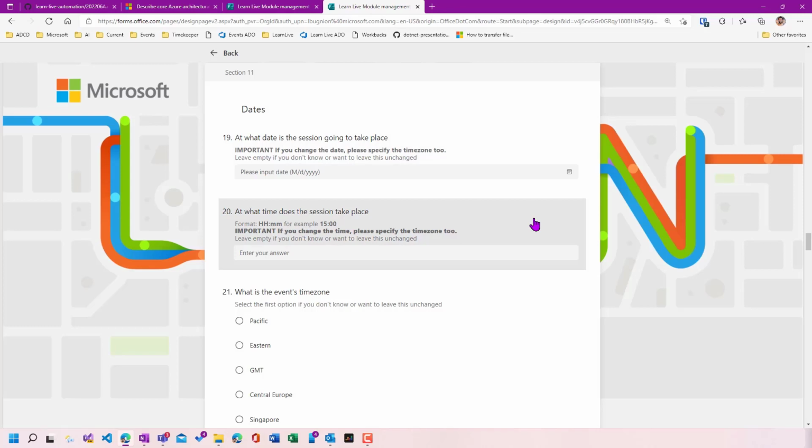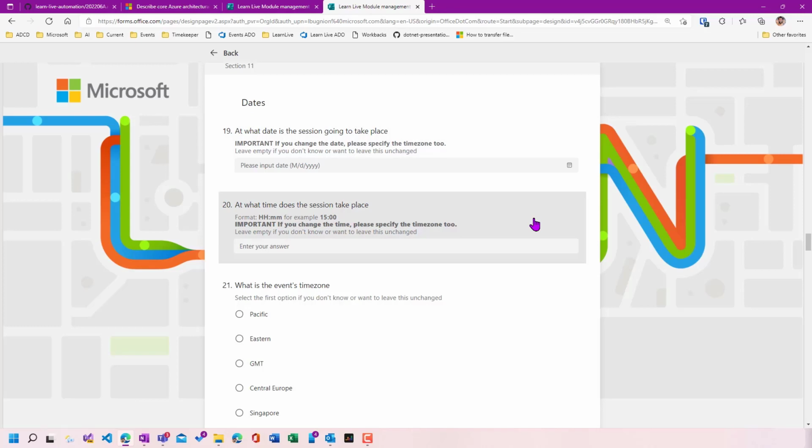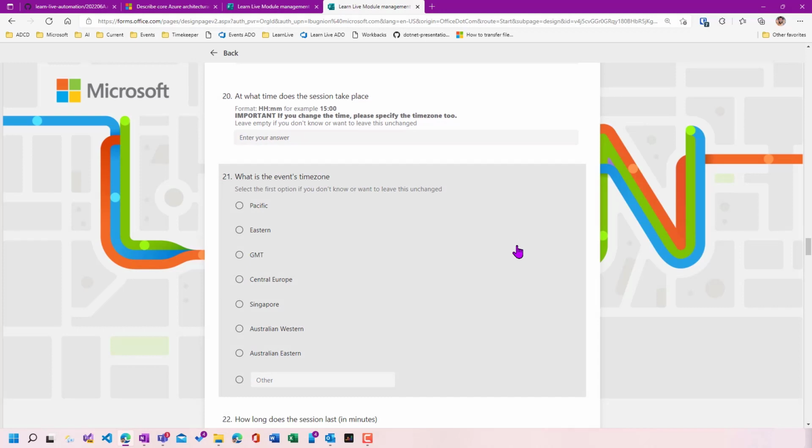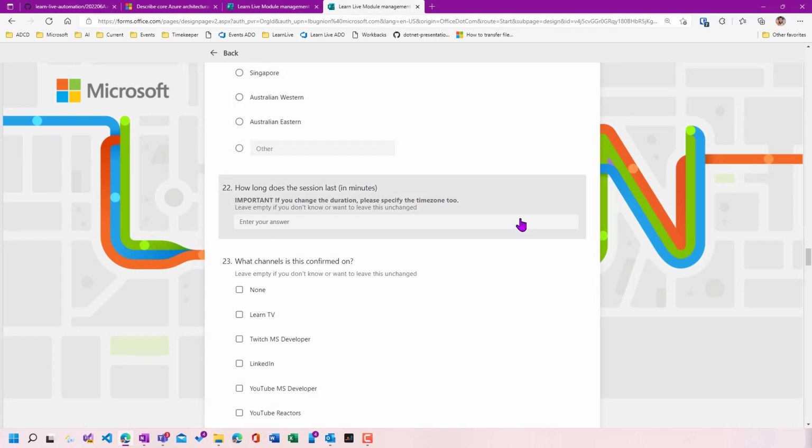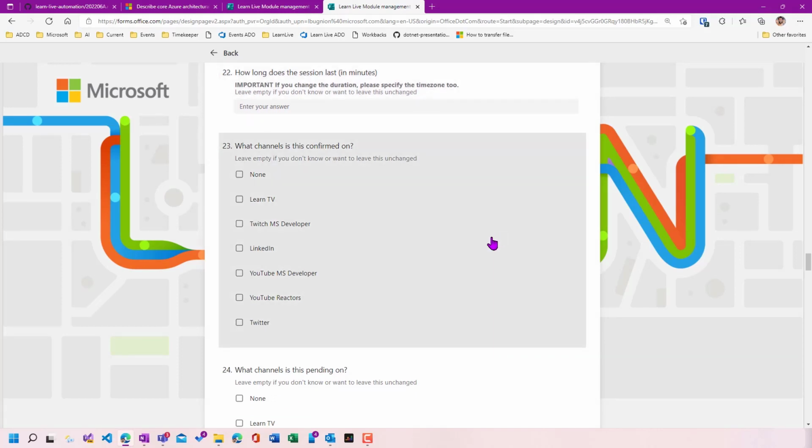And so that allows me to use these images for public consumption as well. Then we have the section about dates, and here, very importantly, like I mentioned before, time zones are very complicated, and so we rely absolutely on the automation for the time zones. The user can enter the event's time, date and time zone, and then the system is going to take care of generating the correct information, the links to the time zone converter, as well as giving indications on when a meeting should be scheduled.